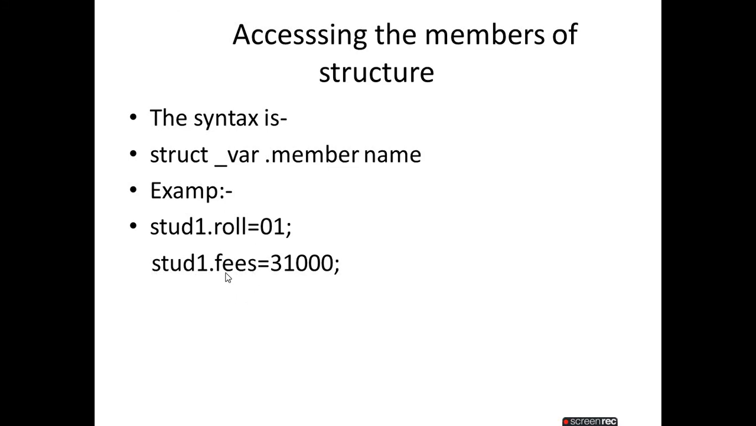Stud1 dot fees equals 31,000. Stud1 is a variable of the struct student type. We are accessing the member fees by using this dot. That means stud1 dot fees equals 31,000. That's why it is accessing the member, and after that we initialize. So that is the thing.